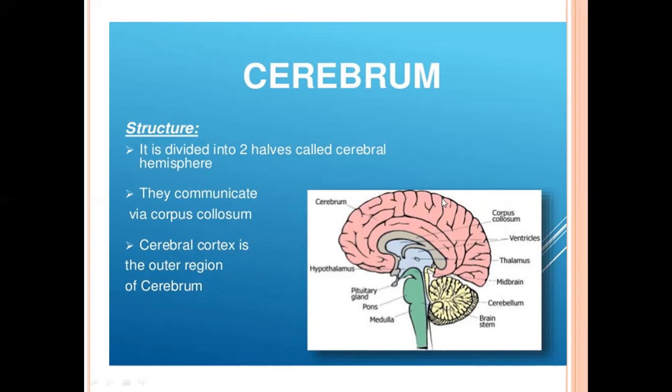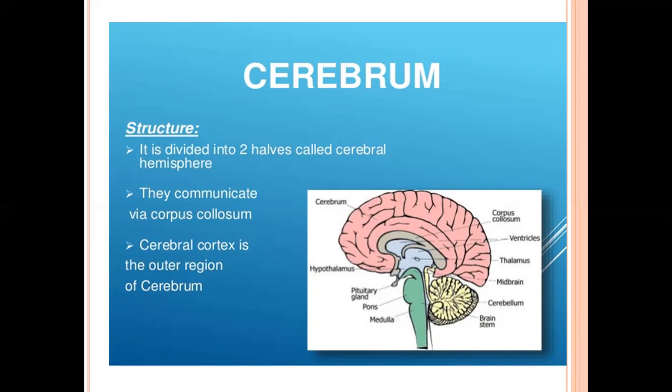This whole is the cerebrum, and it is divided into two halves. These are called cerebral hemispheres. Is it clear? Each is called the right cerebral hemisphere and the left cerebral hemisphere. Now, what is the function of the right cerebral hemisphere?